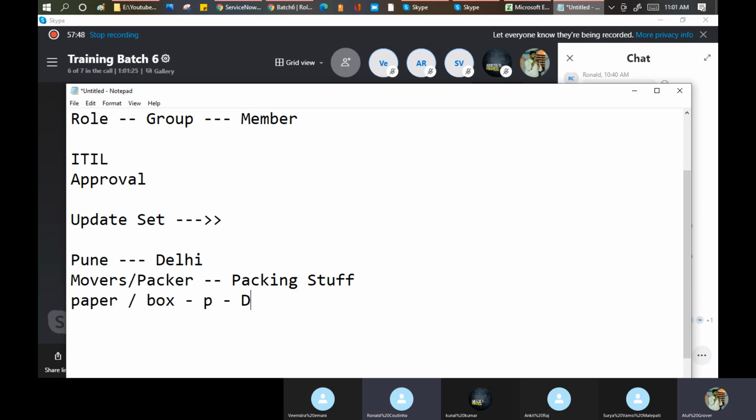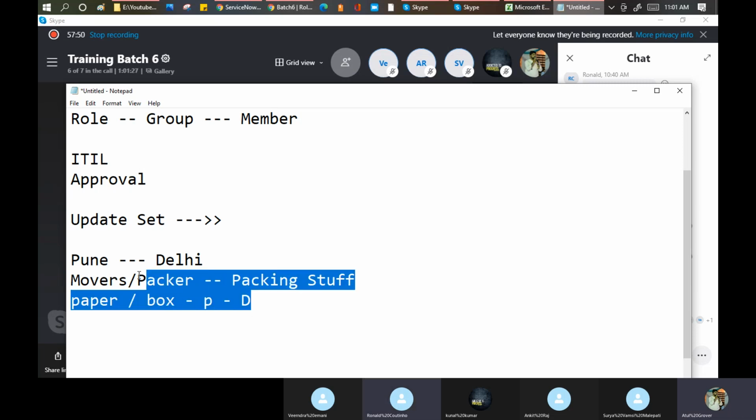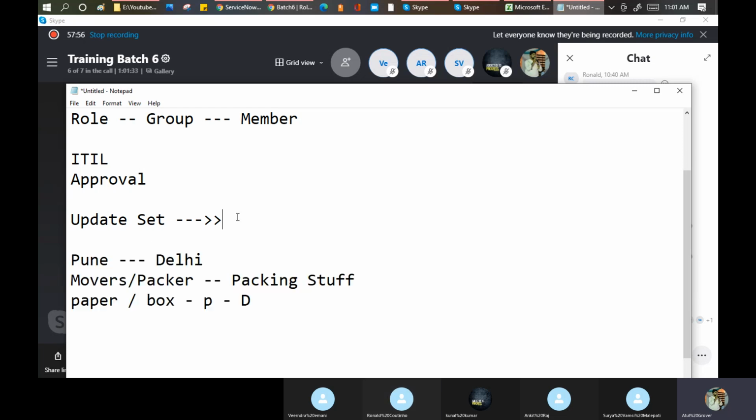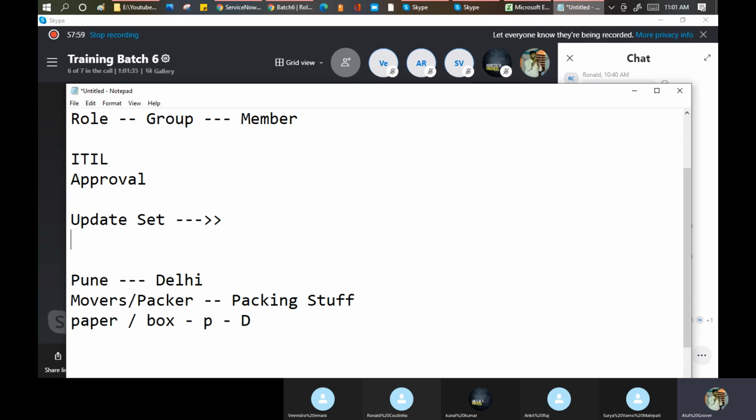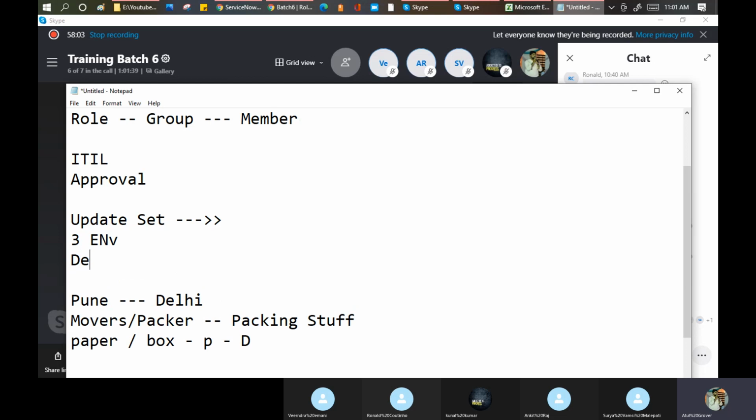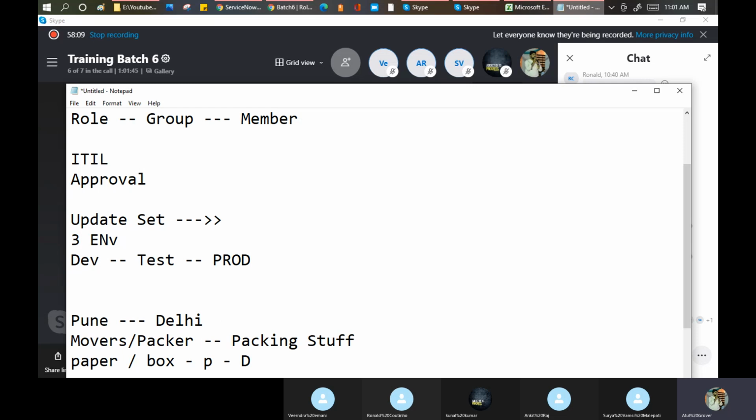Correct. Now the same concept we use in ServiceNow as well. Because we all are from the IT industry, we know these things. Generally, we have three environments. One is called dev, one is called test, and one is called production. Development team does the development in this development instance.